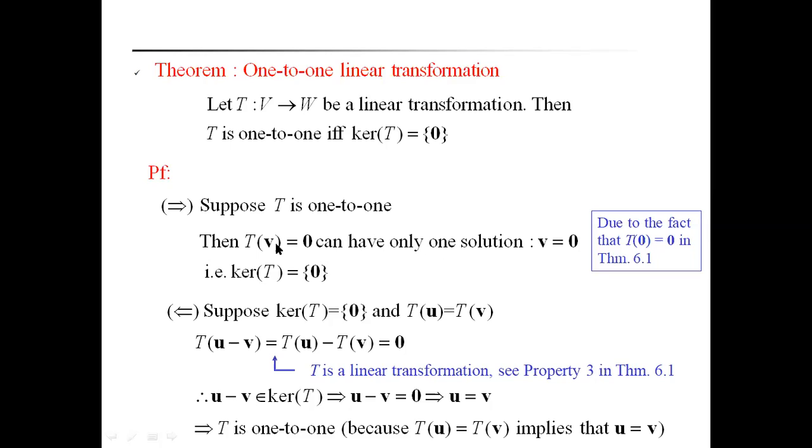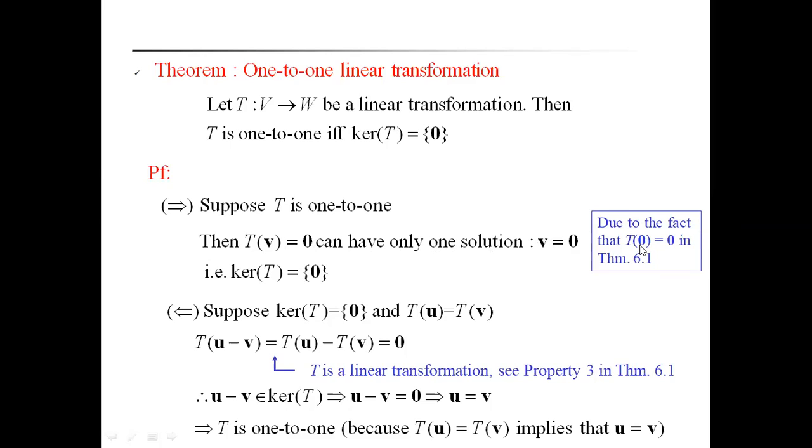Therefore, T of v equal to 0 can have only one solution, that is v equal to 0, because T of v can be written as T of 0, because it is a one-to-one mapping. Since 0 is always mapped to T of 0 equal to 0, T of v is equal to T of 0. By the one-to-one definition, v must be equal to 0. That means T of v equal to 0 has only one solution, that is v equal to 0.